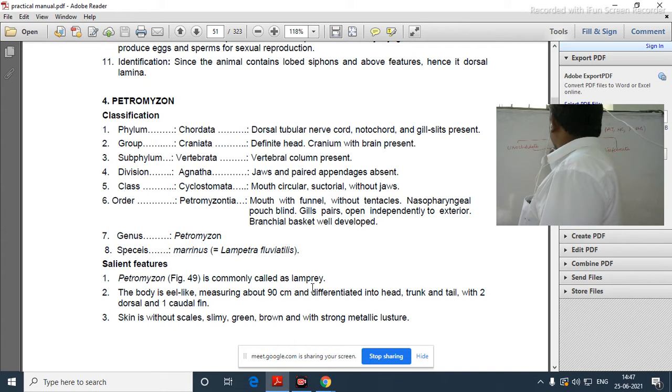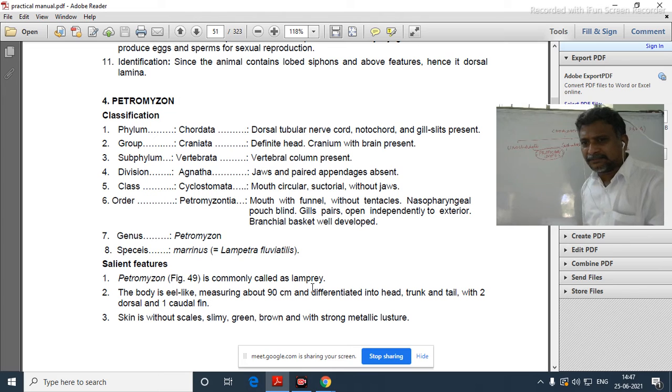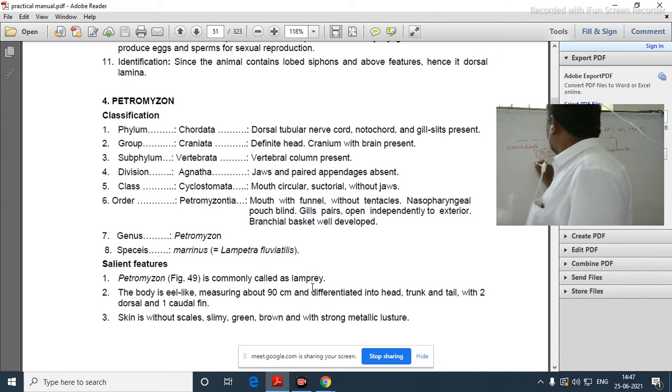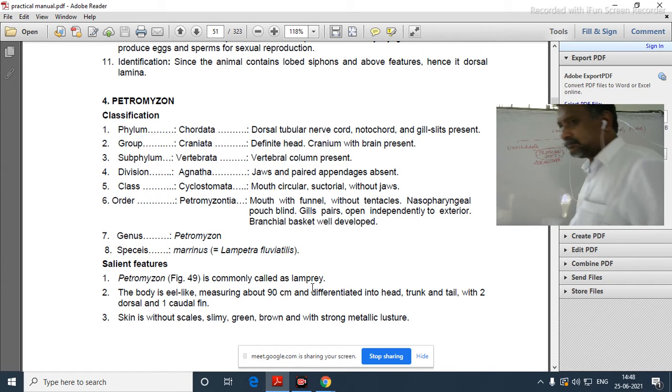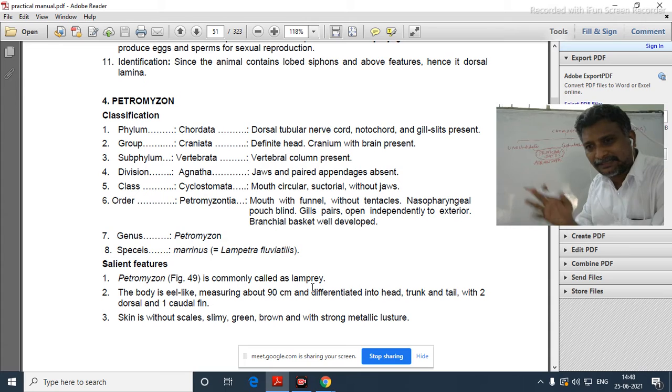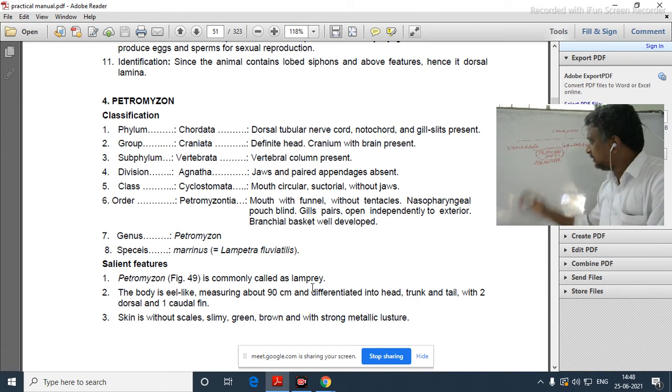Urochordata and Cephalochordata are collectively called protochordates, and in both of them there is no cranium, so they are Acraniata. Generally the brain is present inside the cranium, but here the cranial box is not there, and primitively we call them primitive chordates, lower chordates, or protochordates.